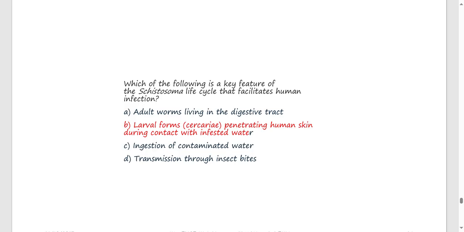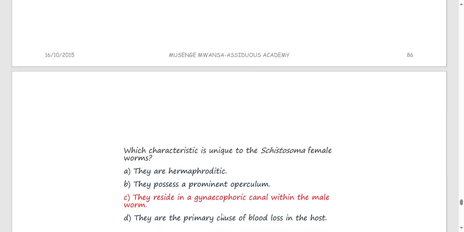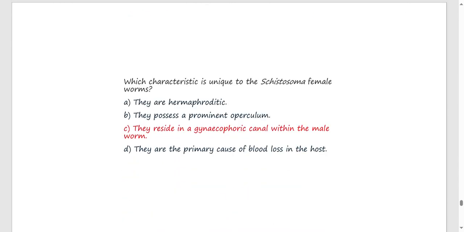For you to facilitate human infection, the worm should first enter the body, and that results in the pruritic rash that you are going to see. Okay, that is the penetration of the human skin by the cercaria. That is what will facilitate the disease happening.